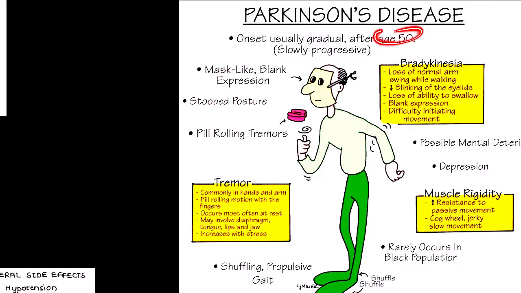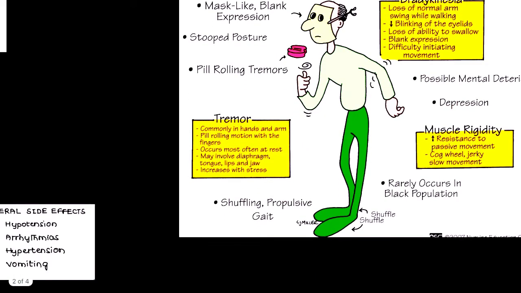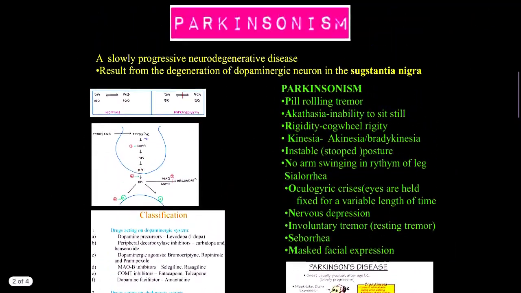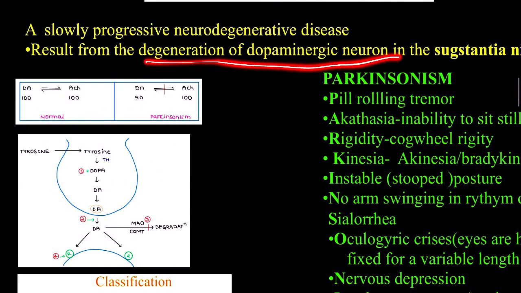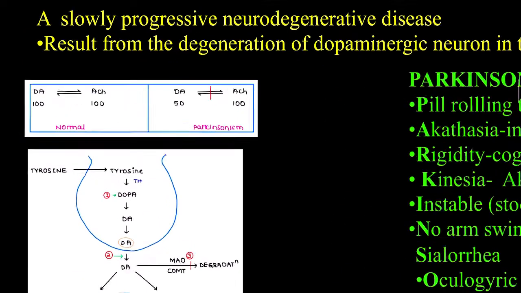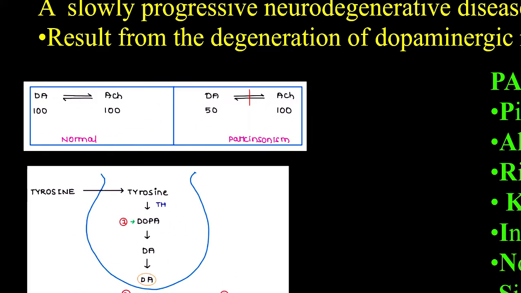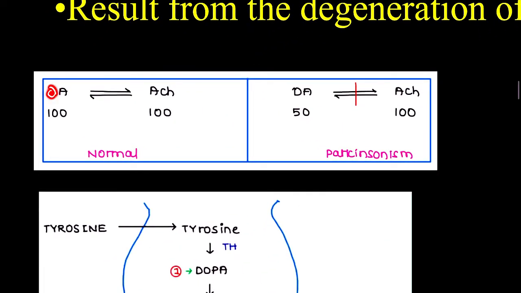It happens gradually after the age of 50. Bradykinesia, depression, muscle rigidity, tremors, shuffling, propulsive gait. These are the characteristics of a person suffering from Parkinsonism. As we have already said, it is because of the degeneration of dopaminergic neurons. In our body there is a balanced level of dopamine and acetylcholine, so they balance each other.